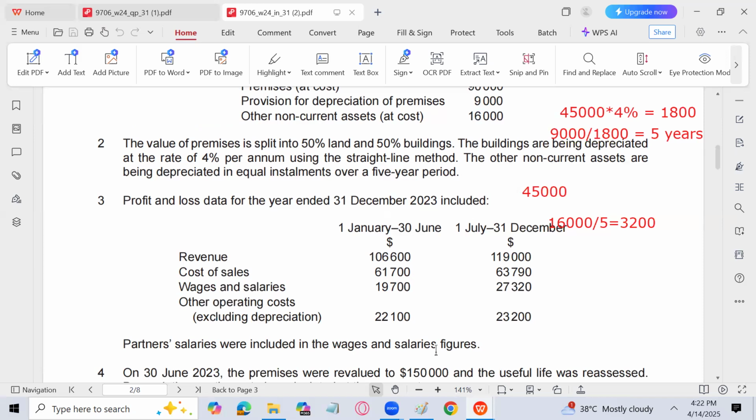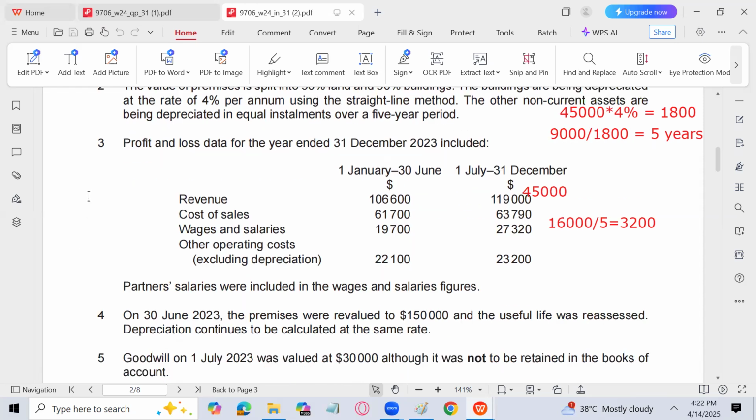It should be written in the profit and loss appropriation account. So it should not be part of the wages and salaries expense. It should be written in the appropriation account. It is an appropriation rather than an expense of the business.